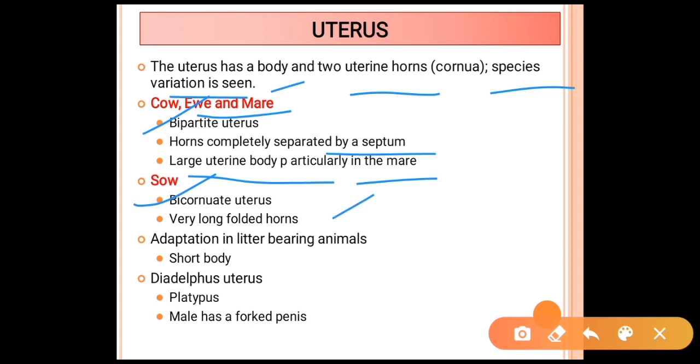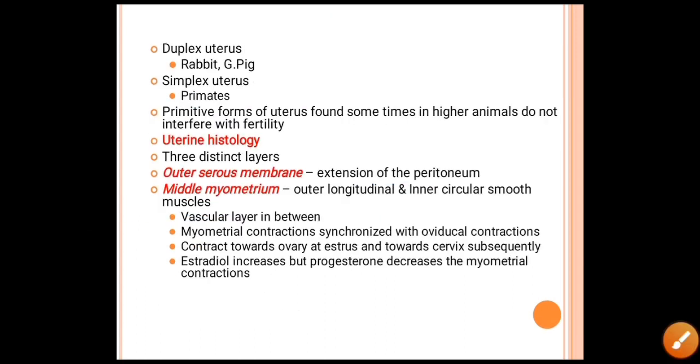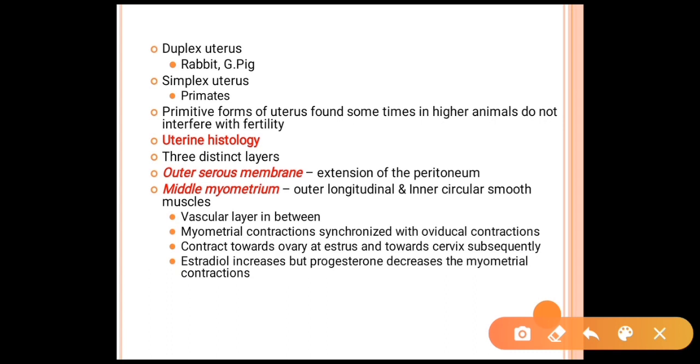Adaptations in marsupials, which have a very short body, a diadelphous uterus is present in the platypus, and the male has a forked penis. Diadelphous uterus is present in the platypus. Duplex uterus is present in the rabbit and guinea pig, and simple uterus is present in primates.